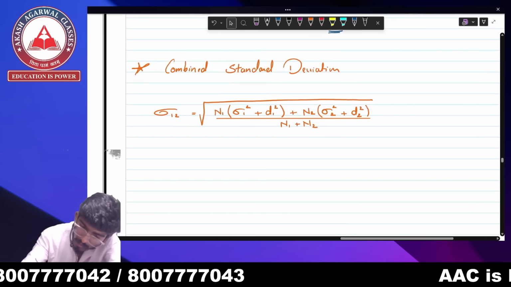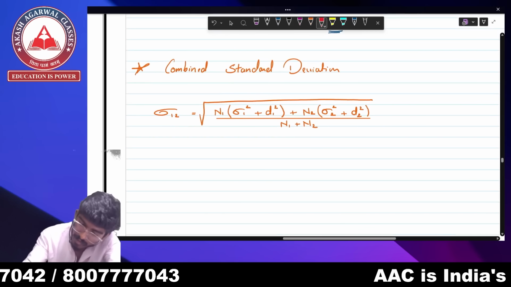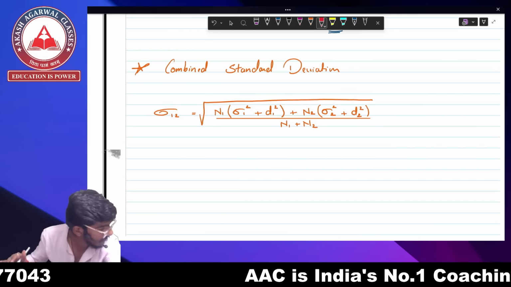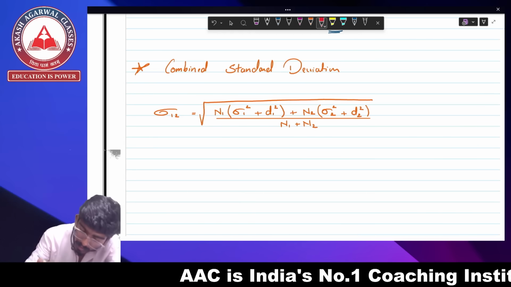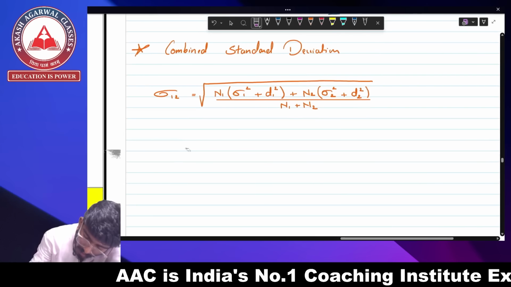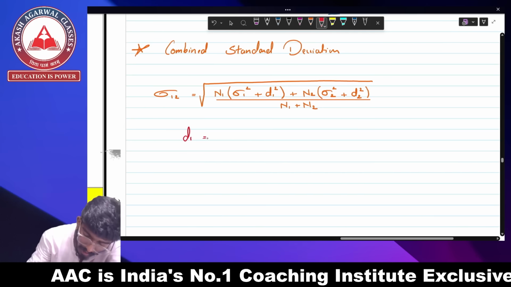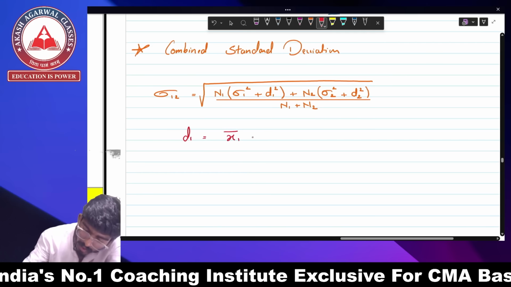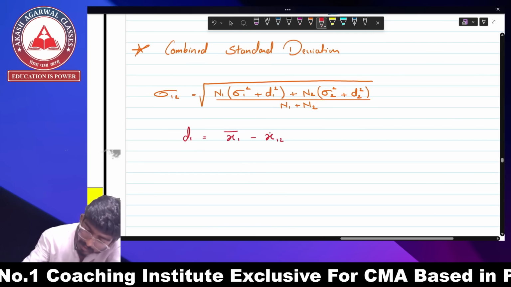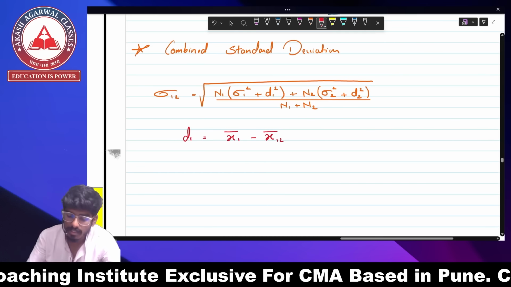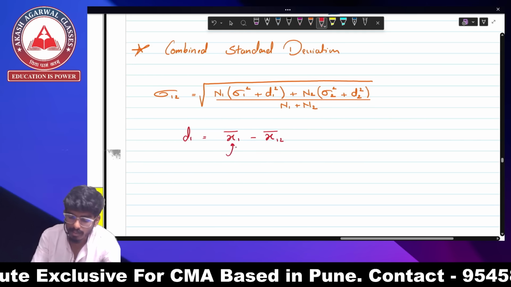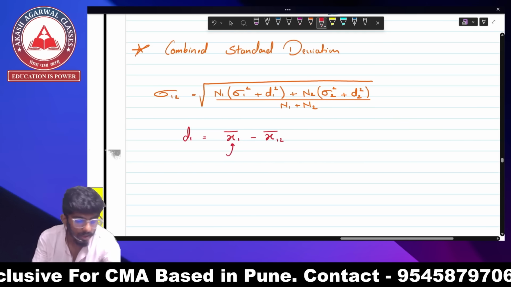Now let's see what this D1 is. We know N1. We know standard deviation of 1. We know standard deviation of 2. We know N2. We don't know what D1 is. So here D1 becomes x1 bar minus combined mean. So mean of 1 minus combined mean is going to give you D1.